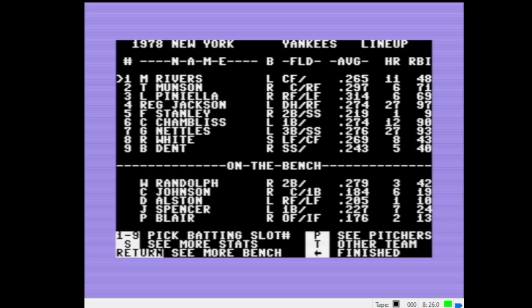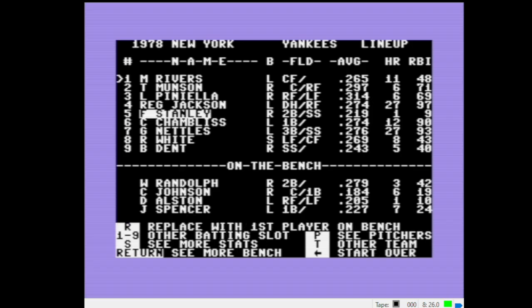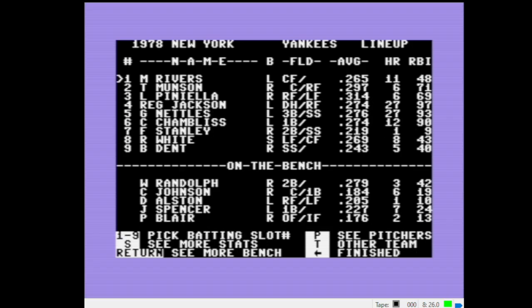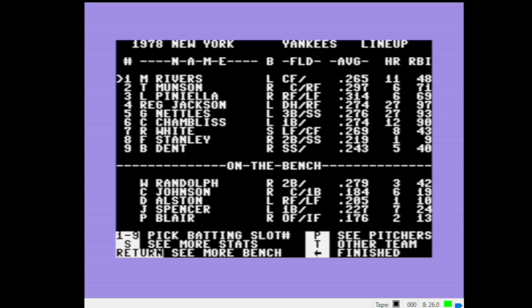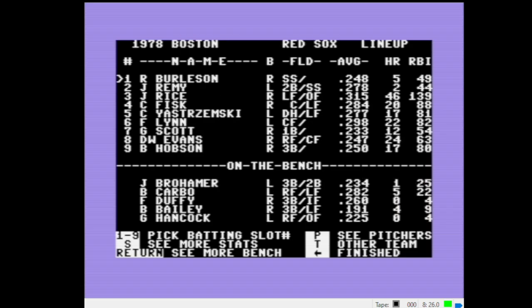F for field. Okay, so we got the top 3 correct: Rivers, Munson, Piniella. Then we have Jackson, Nettles, Chambliss. Okay, and then Roy White. And we'll go with Stanley and then Dent. So swap them. That looks correct to me. So we're going to escape out of this one.